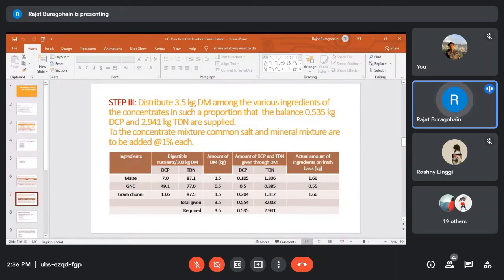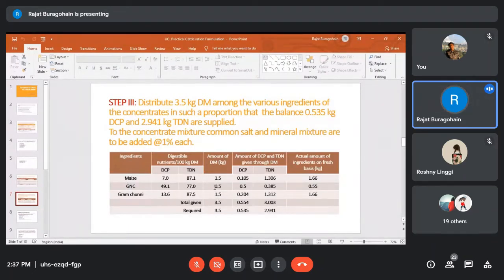This is the total dry matter from concentrate out of 10 kg, among various ingredients of the concentrates in such a proportion that the balance 0.535 kg DCP and 2.94 kg TDN are supplied.